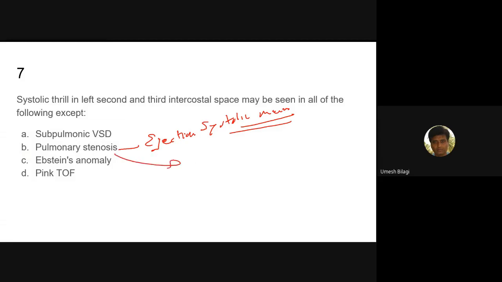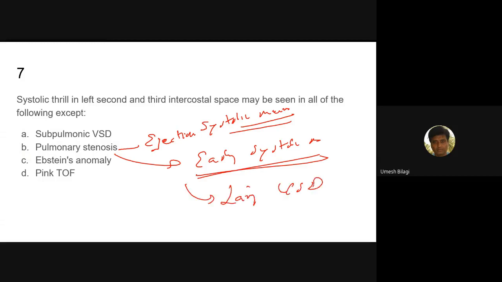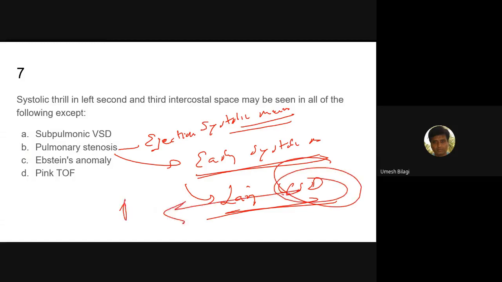If they begin with the systole, it is called an early systolic murmur. Classically you get this in a large VSD. Why do you get an early systolic murmur in a large VSD? See, whether the volume of the ventricle changes or not, if there is just an increase in the pressure, because there is no wall between the left and right ventricle, this will push the blood into the right ventricle.